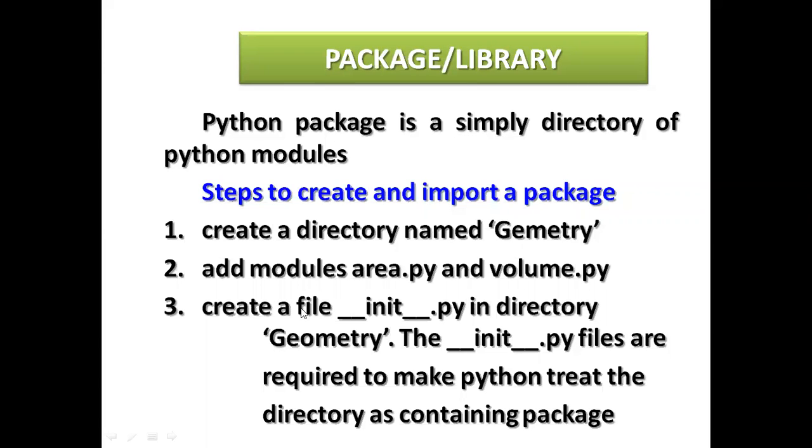Now create a file, underscore init underscore dot py. You have to create one file with this name. How to name it? Underscore init underscore dot py. In the directory, which directory? This is geometry. Any directory you can create for your own packages.